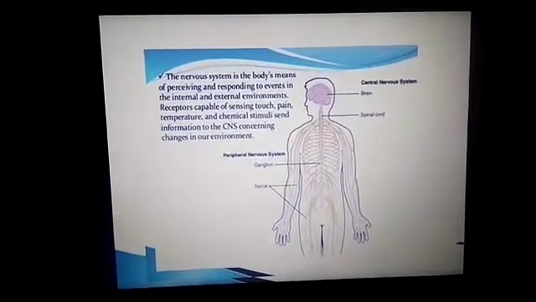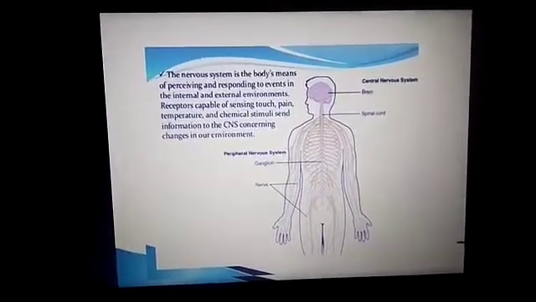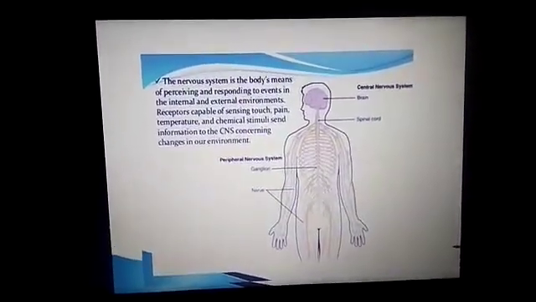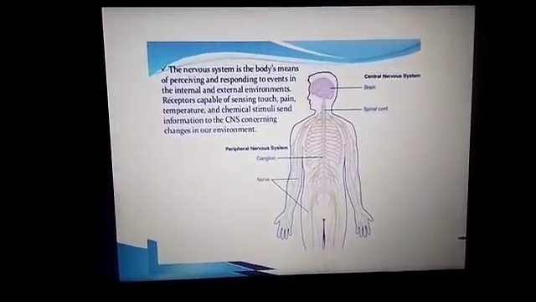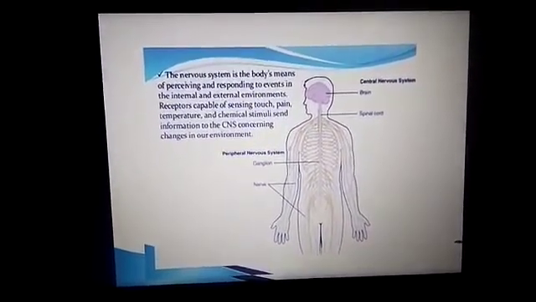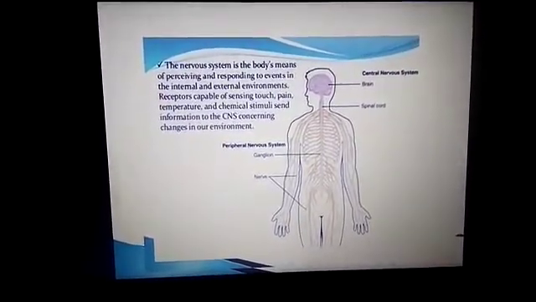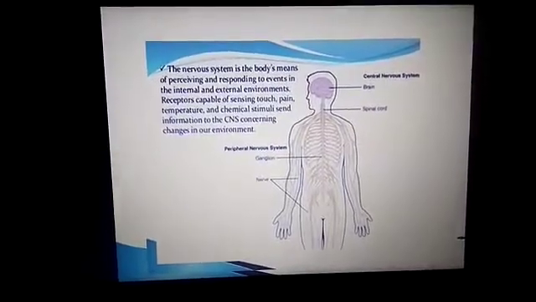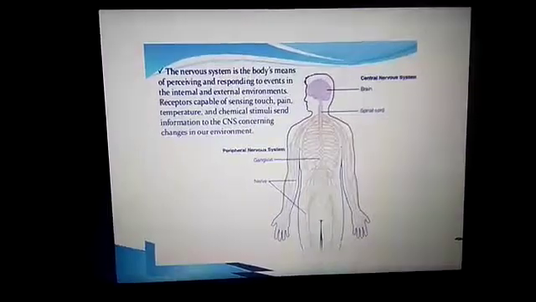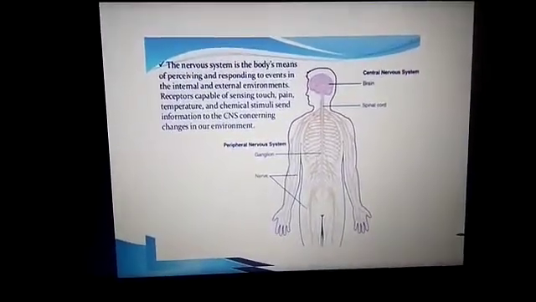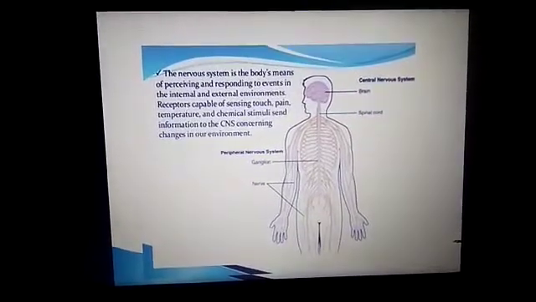If your stomach is paining, sometimes you feel like having hot soup, sometimes water, sometimes medicine. So this internal message is passed by the nerves to the brain, and the brain responds to do the action. And external factors like temperature, kicking, hitting, piercing, these are all sensing. The nervous system plays a major role.